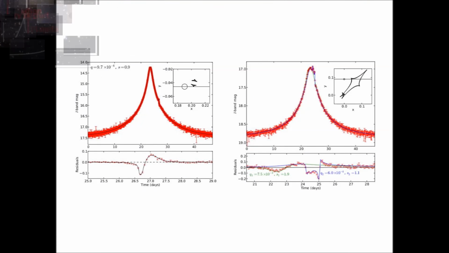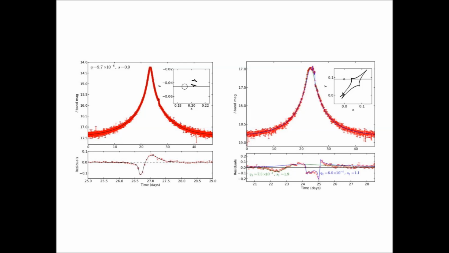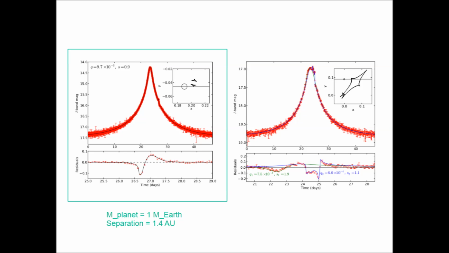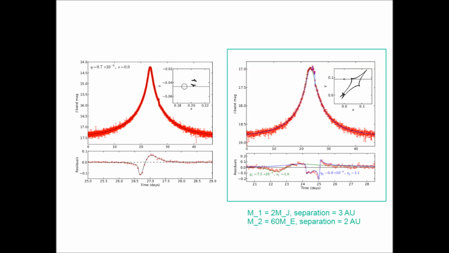Here are two example light curves from our simulation. The planetary signature in the left-hand side light curve is caused by an Earth-mass planet with a separation of 1.4 AU, while the light curve on the right-hand side shows signals of two planets, one with 2 Jupiter masses at 3 AU and the other with 60 Earth masses at 2 AU.